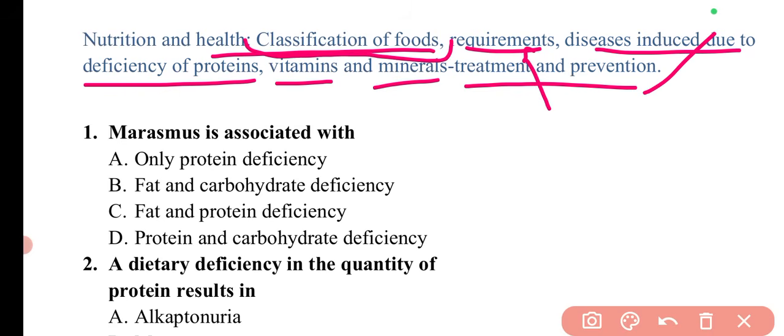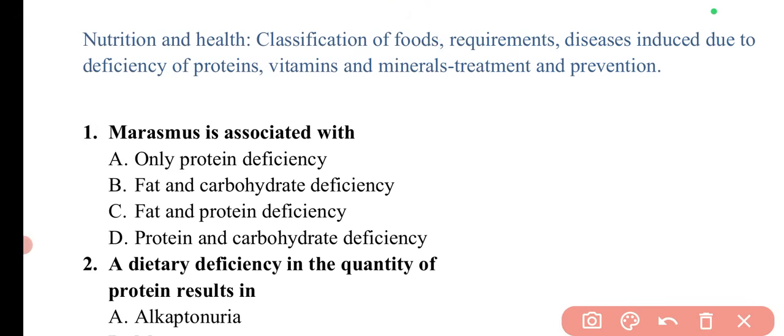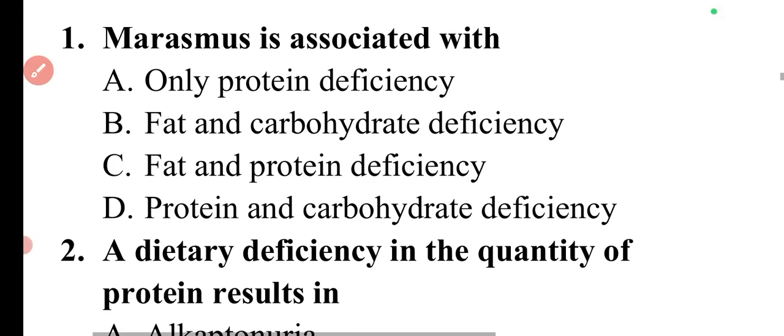I have included the requirements and diseases induced, because mostly if a question will be asked from this topic, it will be asked from the diseases part, but it can be asked from the requirement perspective also. But there is a 100% chance that a question will be asked from the diseases, because this is the main important thing. The diseases can be asked from proteins, from vitamins, or from minerals. So all these are important. Now we can start with the first question of this topic.